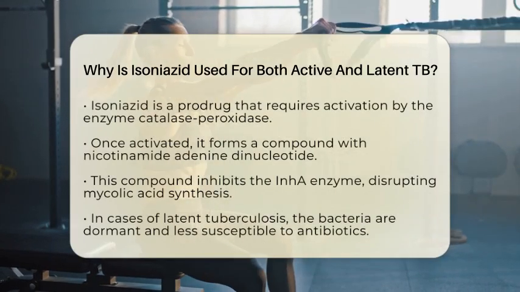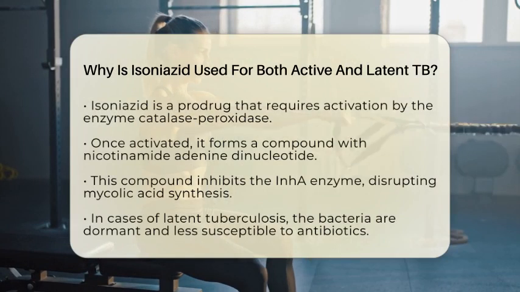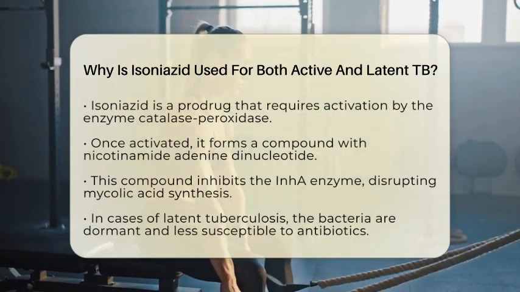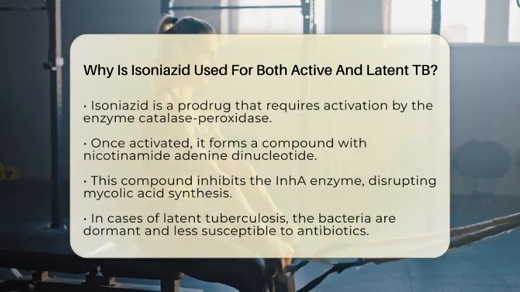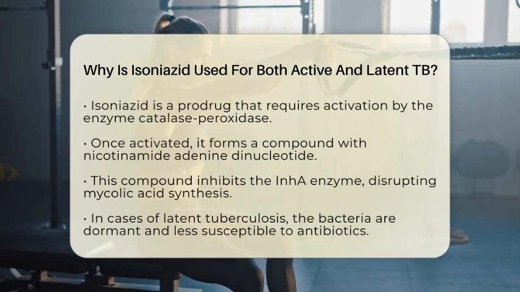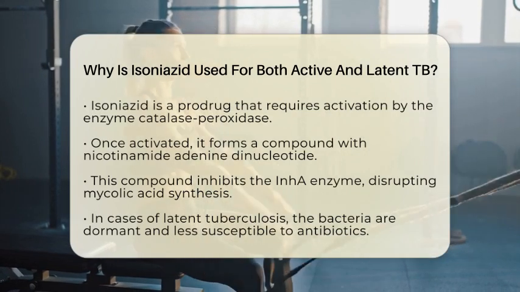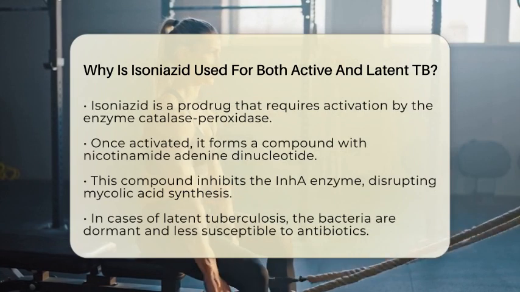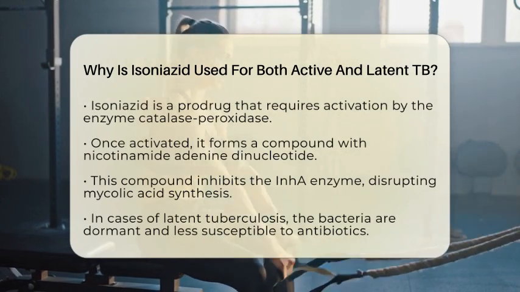Once activated, isoniazid forms a compound with nicotinamide adenine dinucleotide. This compound inhibits an enzyme called INHA, which is involved in the synthesis of mycolic acids. By disrupting the bacterial cell wall, isoniazid leads to the death of bacteria during their active replication phase.